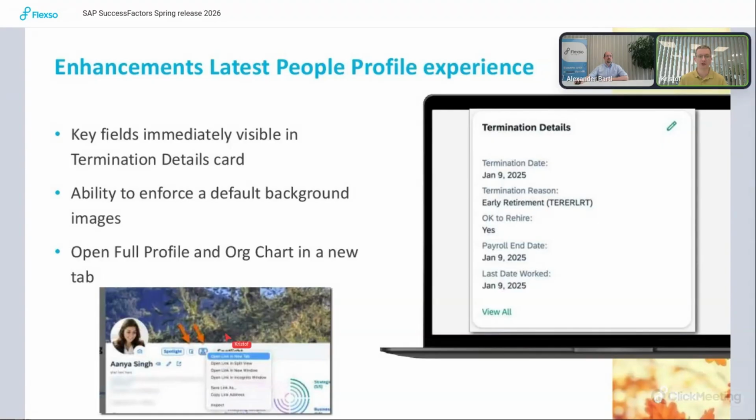So that means that here, for instance, as an admin, you can upload a picture and then everyone will use that photo if you enable the force option. What is also a new option is here in the menu, you now have the ability to open the links in a new tab, which can be very useful if you're used to having more tabs open.